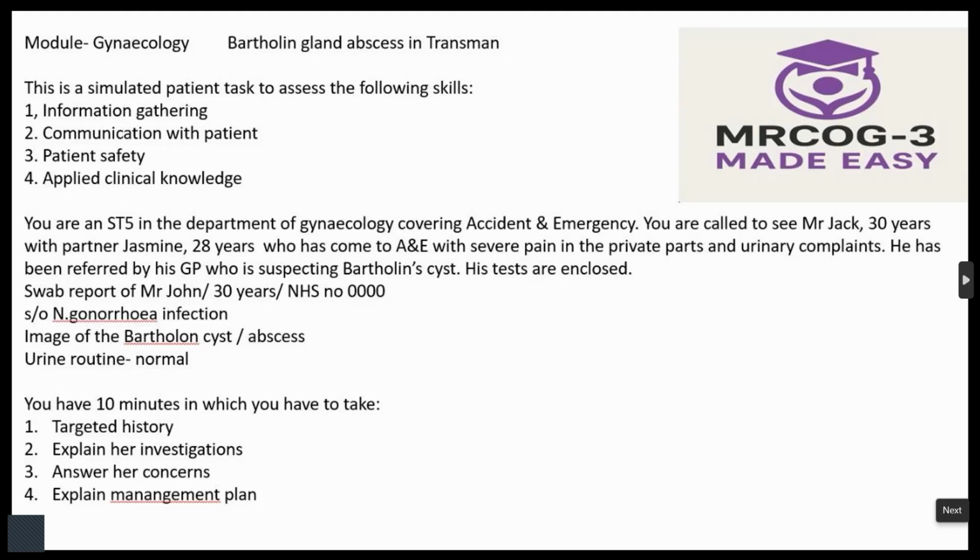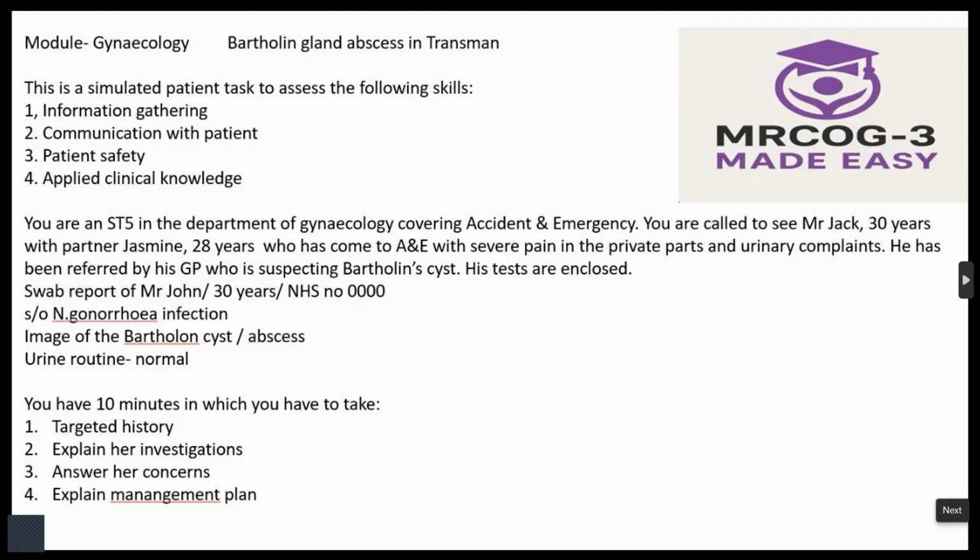discussion, you want to explain. You have to explain what is the condition. So now coming to the discussion, Jack, let me tell you, from your history and from the examination. Yes, you have done an examination, no? Examination, and from the reports which your GP has provided to us. I confirmed on the reports your name, age, and NHS number, and they belong to you. That is Jack, 30 years, and NHS number. So they belong to you.